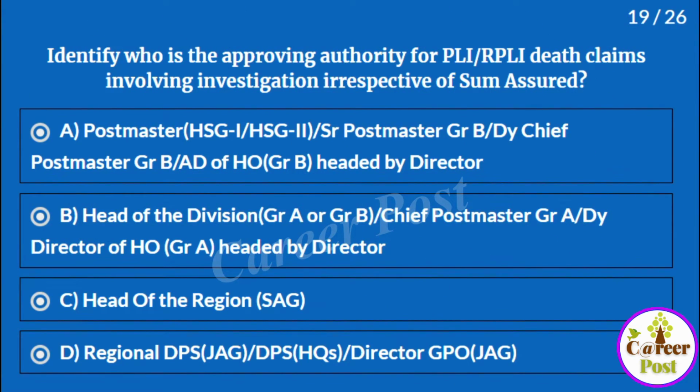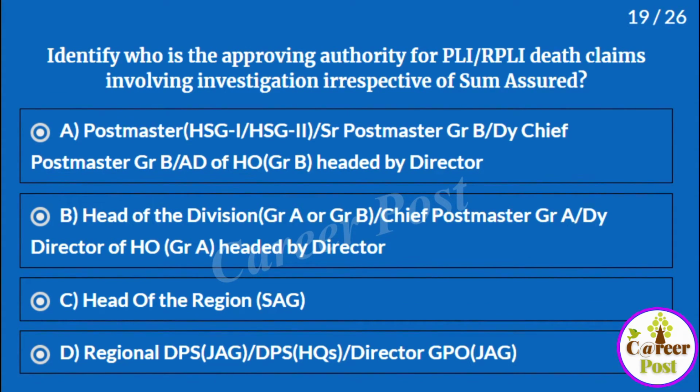Identify who is the approving authority for RPLI PLI death claims involving investigation irrespective of sum assured. If there is an investigation, then who will be the approving authority?